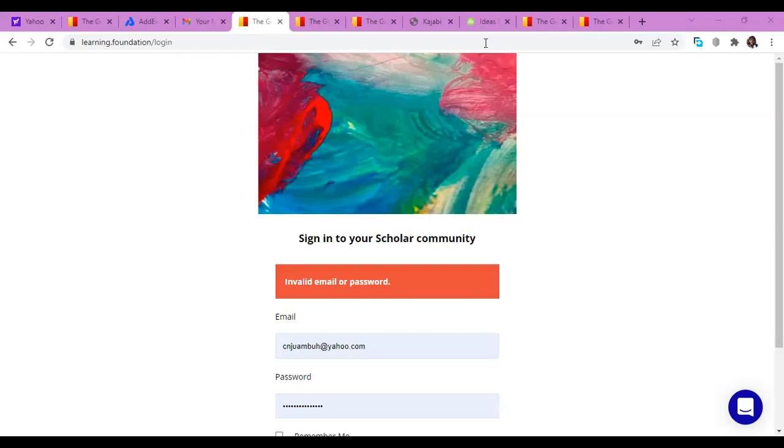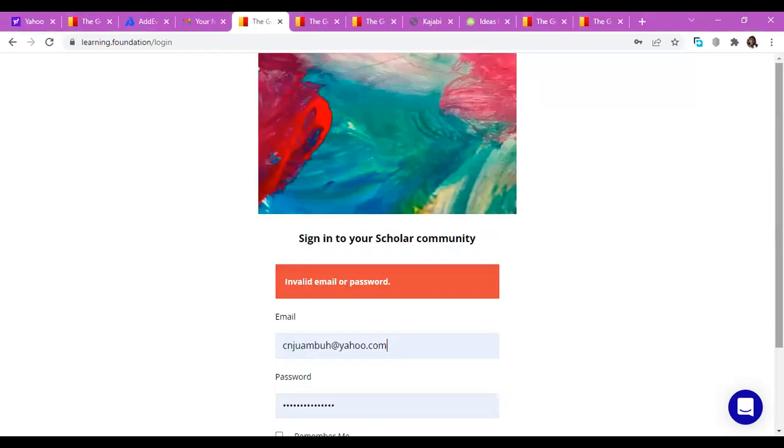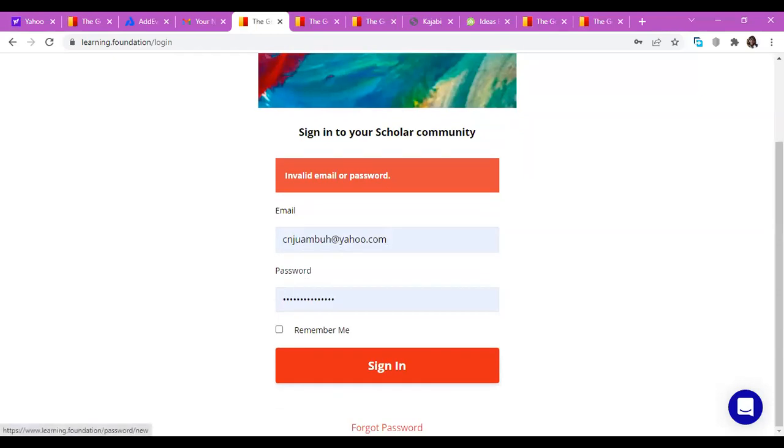There are some people whose problem is their password. At times you're not able to access because you have forgotten your password, or you're not able to remember. If you are in that situation and you're not able to sign in, there is a little icon usually hidden under sign in. That's the forgot password icon. You need to scroll down to see it, and you click on it.